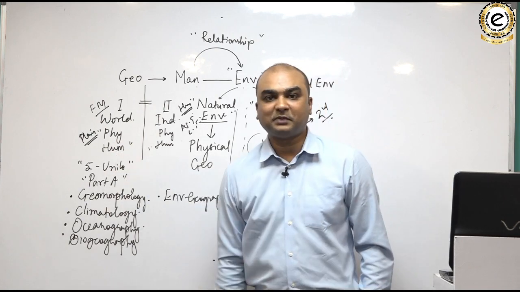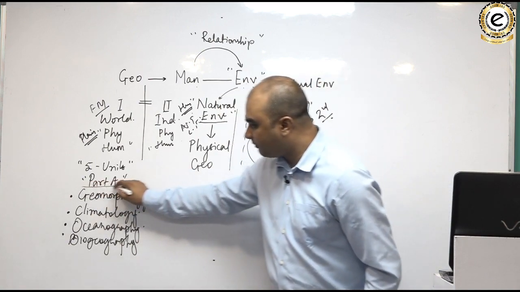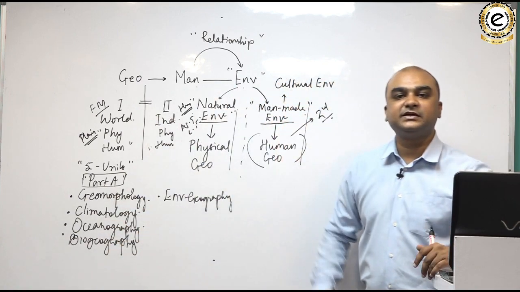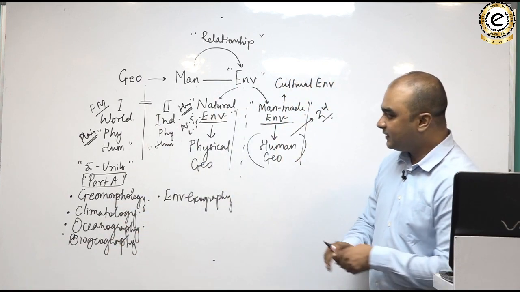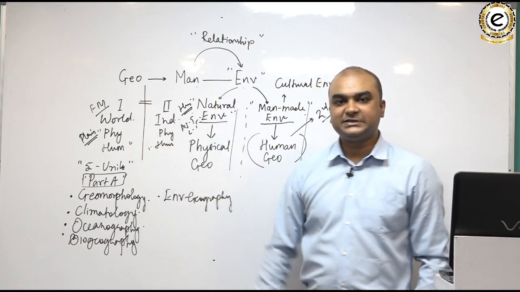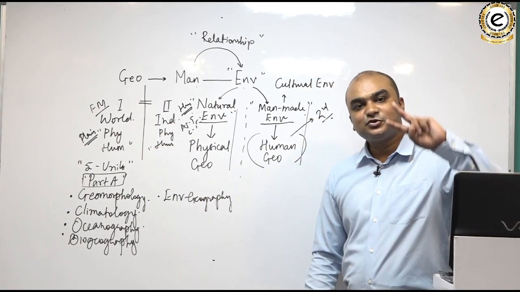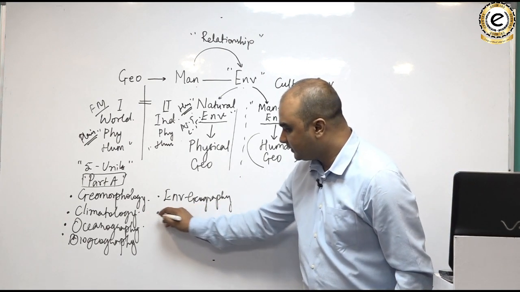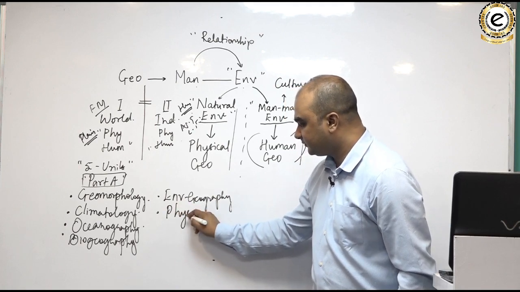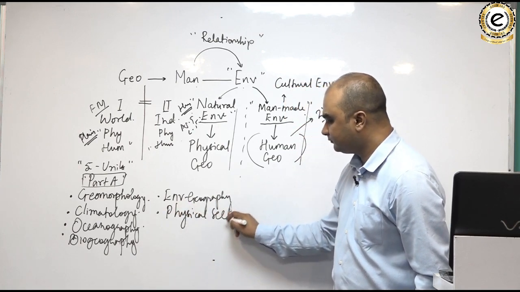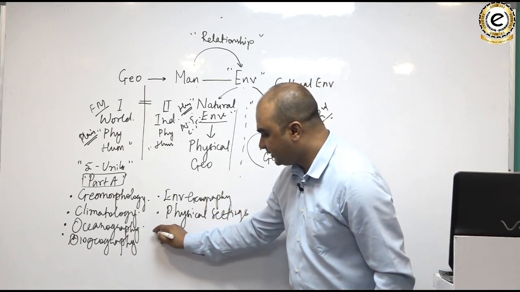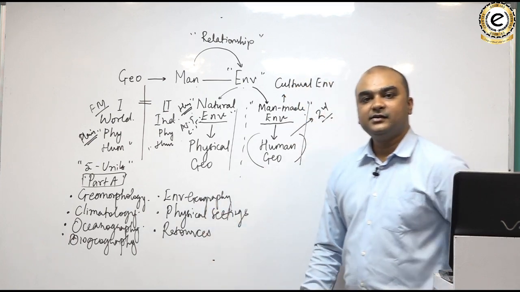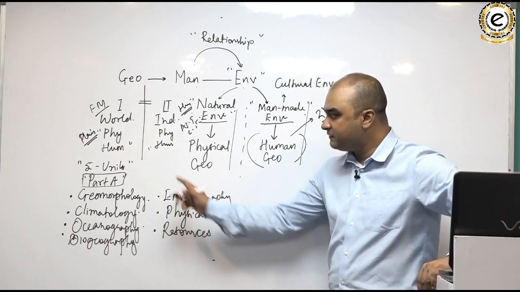So there are 10 units in your paper 1, and the first 5 units, which together make part A, are drawn from the physical geography section. Whereas if you look at your paper 2, which is the India paper, there also there are 10 units. The first 2 units, the first one physical settings, and the second one resources, are directly drawn from physical geography.